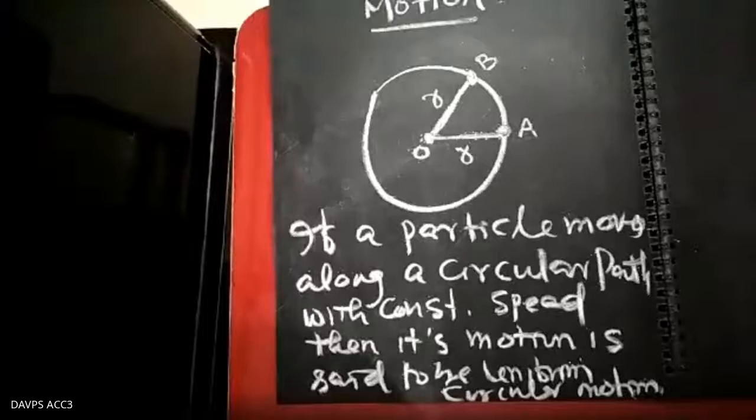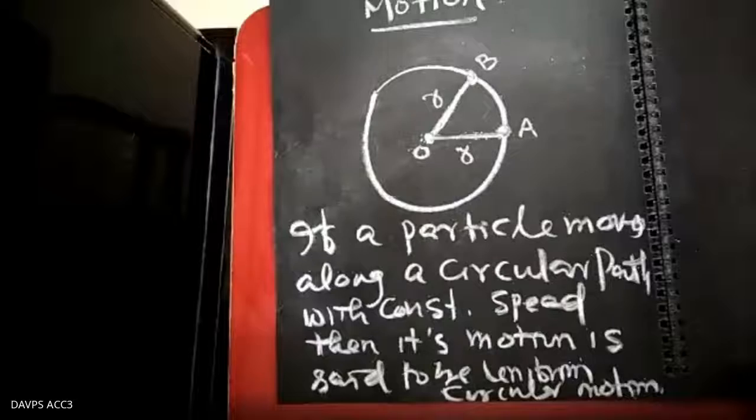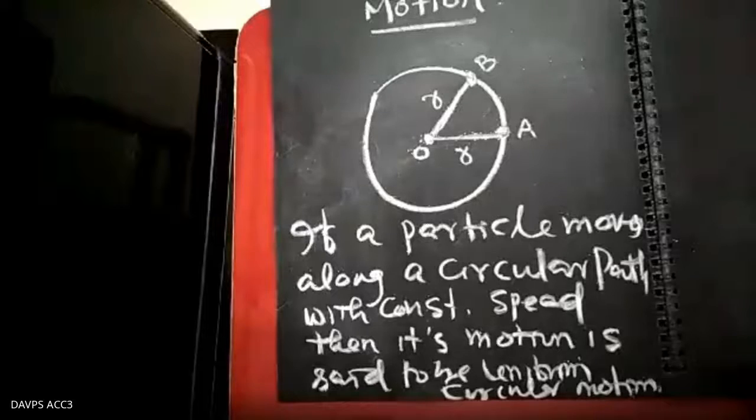It covers equal distance on the circumference in equal interval of time. Clear? Just tell me an example of uniform circular motion.